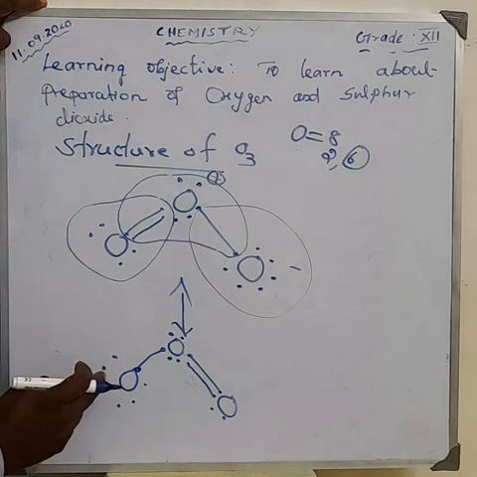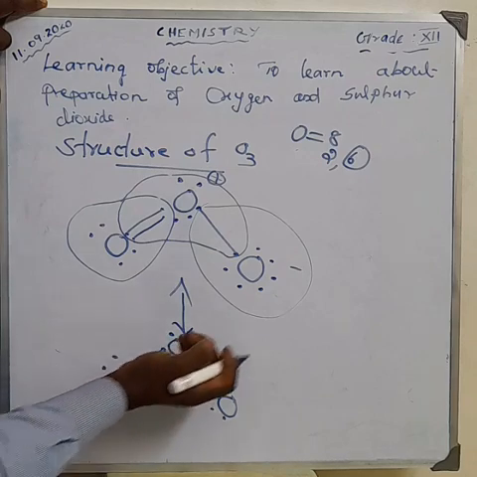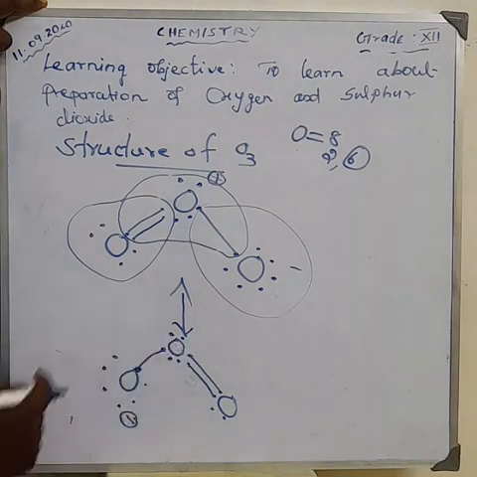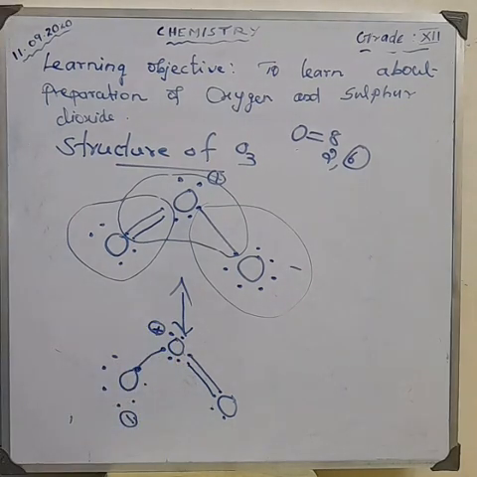Now this oxygen gains an electron from that oxygen, so it acquires a negative charge. The one that donates an electron acquires a positive charge. This is the structure of ozone. Please practice this diagram.